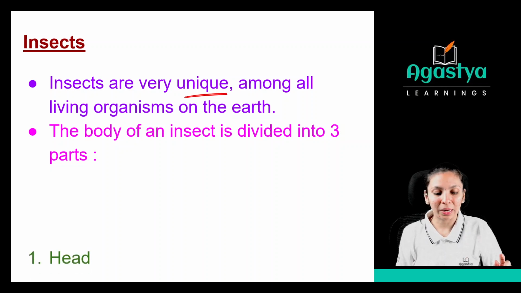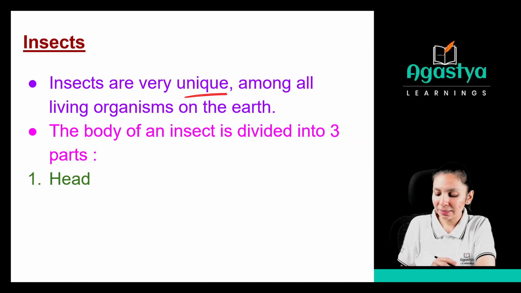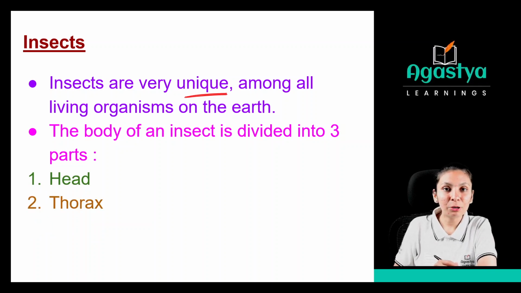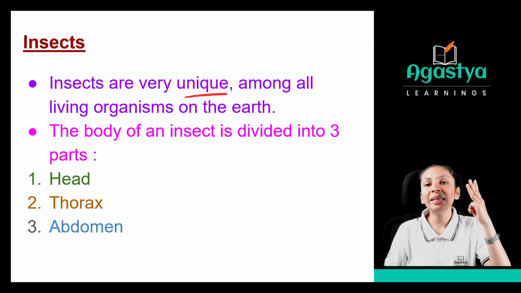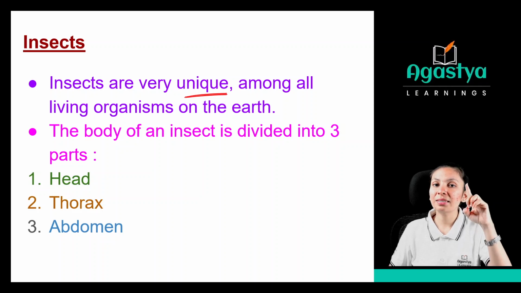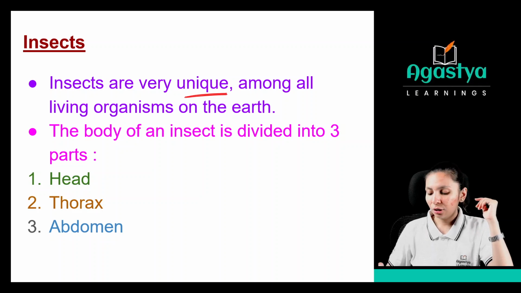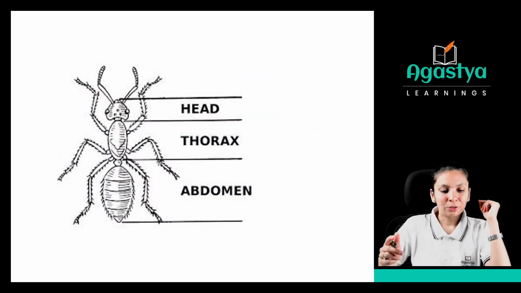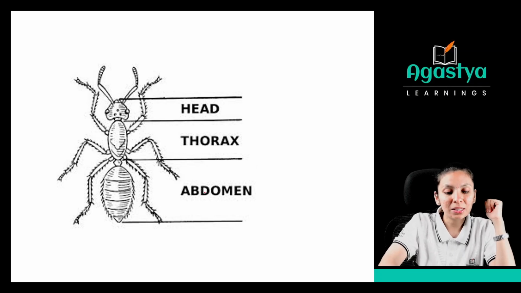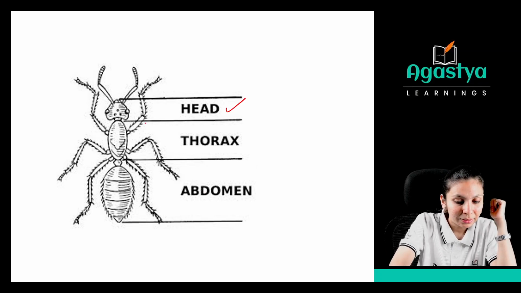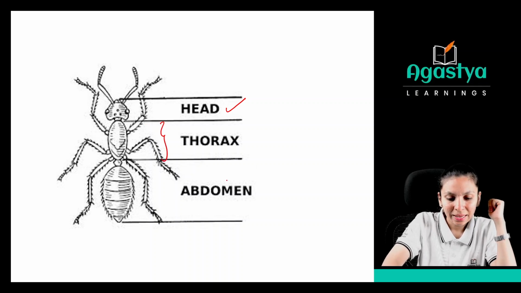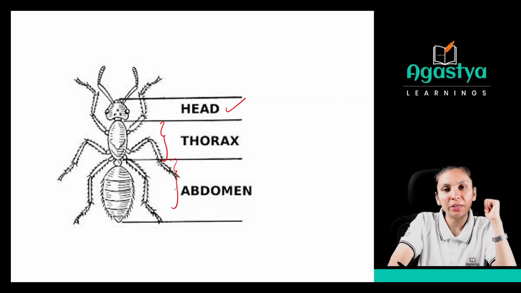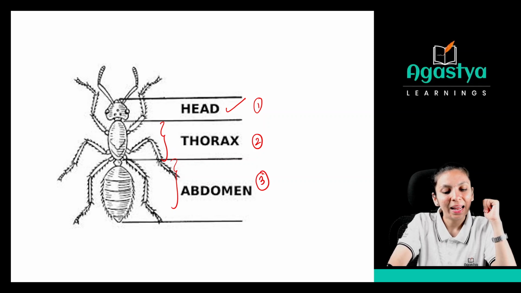This is the important one. The head is there. The second part is the thorax. How will you pronounce it? Thorax. Then abdomen. So these three body parts of insects are there. The first is head, the second one is thorax, and the third is abdomen. Right? So how does this look? If this is an insect, in this one we have one head. This region is known as the thorax region, and this region is known as the abdomen region, right? So these three regions are there: head, thorax, and abdomen.